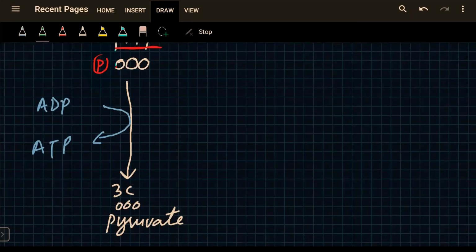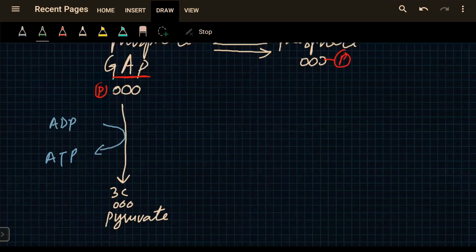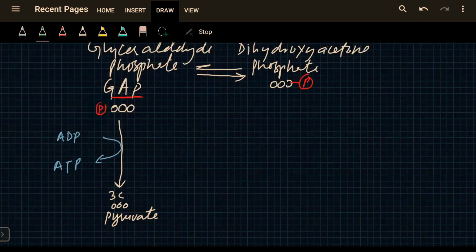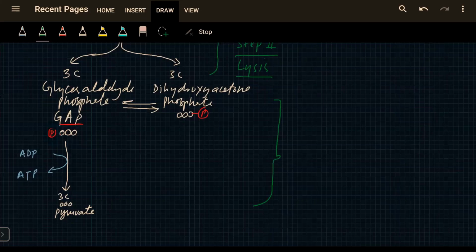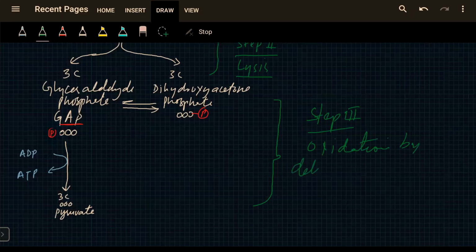As I said, in the third step, oxidation by dehydrogenation takes place.